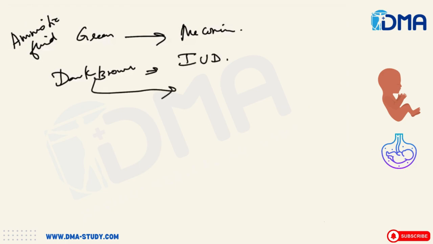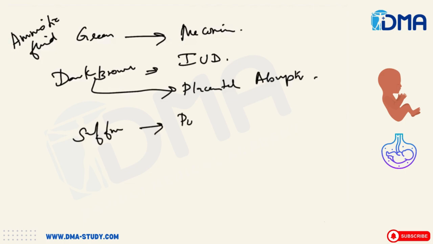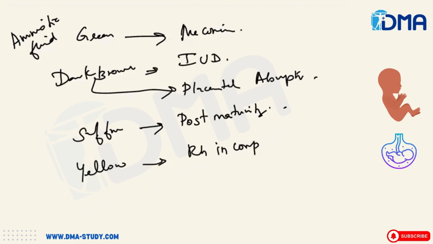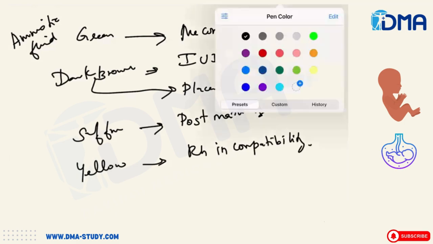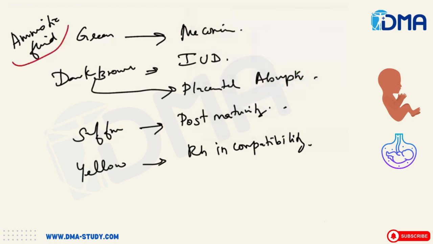And also dark brown color could be because of the placental abruption. Then the saffron color is seen in case of post-maturity. Then yellow color is seen in case of RH incompatibility. Okay, so this is the amniotic fluid.